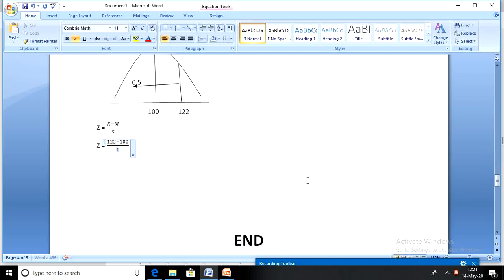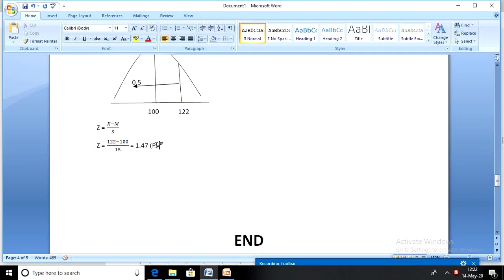So what will be the z-score? 122 minus 100, that's 22, divided by 15. That will be 1.47.